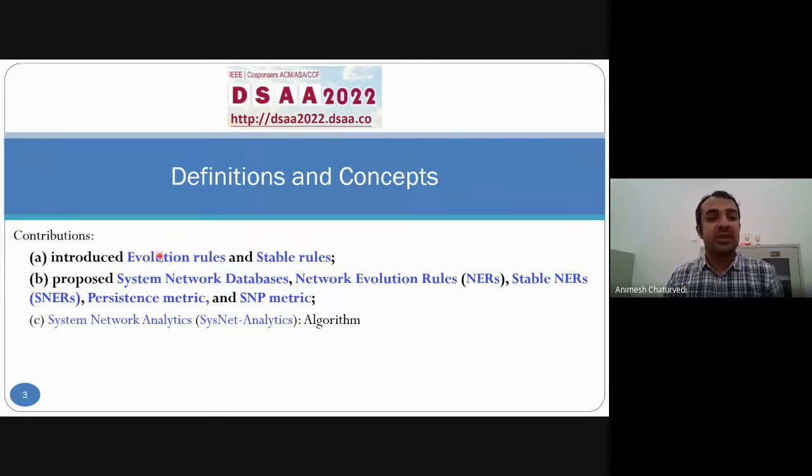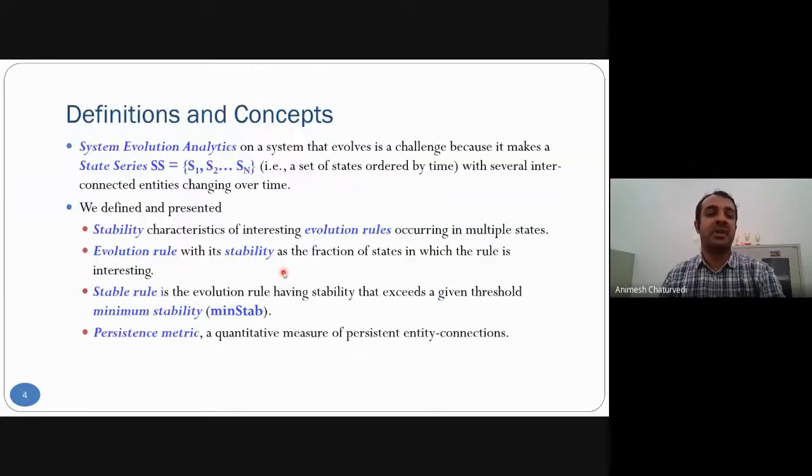So first we'll start with the evolution rule and stable rule, and this system network database definition, network evolution rule definition, NERs, and stable NERs, then persistent matrix and SNP matrix. Suppose we have a given state series and we want to do system evolution analytics.